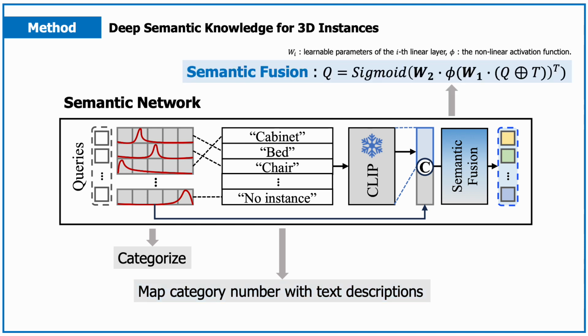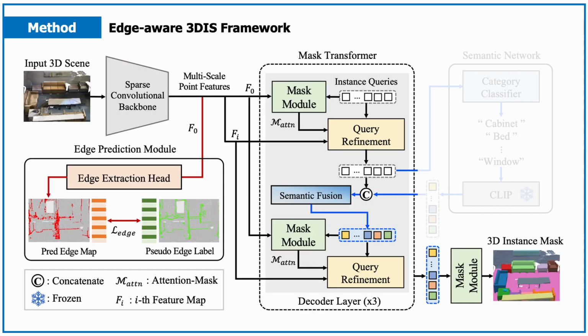We then concatenate instance queries with text embeddings and strengthen the basic instance queries with deep semantic clues from text embeddings using the semantic fusion network. We apply this process for each iteration of the query refinement block. Ultimately, we consider these explicitly guided queries with contextual variations as discriminative semantic priors for the practical perception of complex 3D instances.